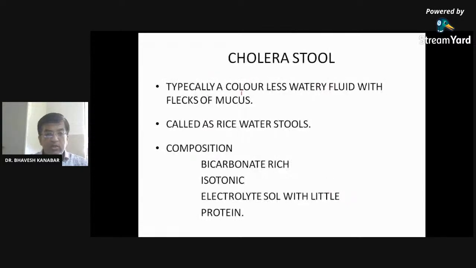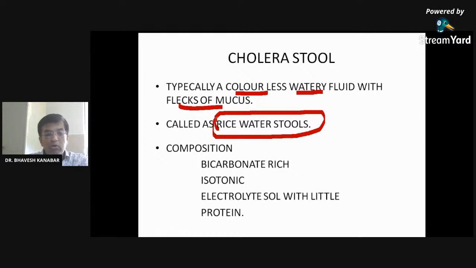Cholera stool is typically a colorless, watery fluid, and there is also the presence of flecks of mucus. So this stool is colorless, watery, and profuse in amount. Remember, it is rice water stool. The stool looks like rice water. Rice water stool is the name given for this typical type of diarrhea.